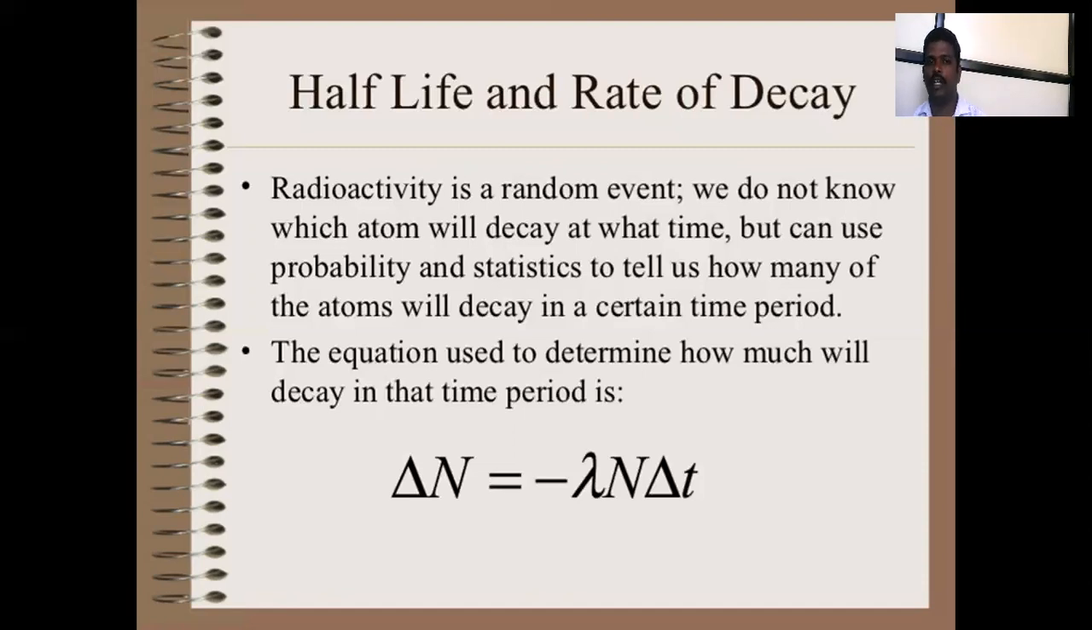That is the half-life, the rate of the decay. Radioactivity is a random event. We do not know which atom will decay at what time, but we can use the probability of statistics to tell us how many atoms will decay in a certain time period. The equation is delta N equals minus lambda N delta t.